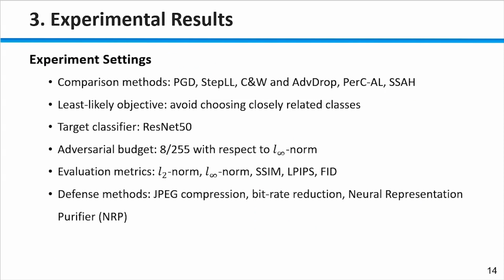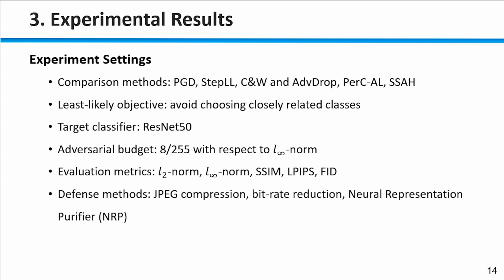Six comparison methods are included for evaluation, with 3 well-known adversarial attack methods and 3 recent state-of-the-art methods. For fair comparison, all comparison methods perform targeted attacks with the least likely objective to avoid choosing closely related classes, which is less meaningful in real applications. For the target classifier, we use a pre-trained ResNet-50, and the adversarial budget is set to 8/255 with respect to the L infinity norm.